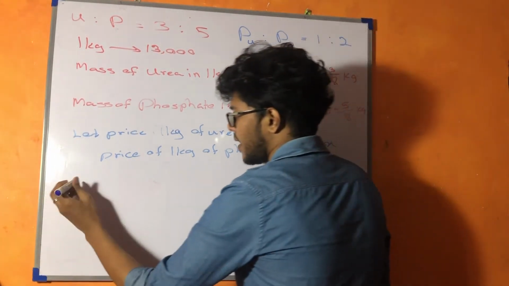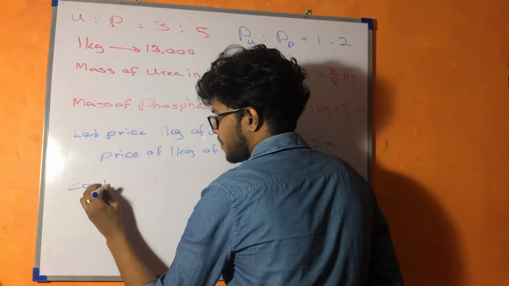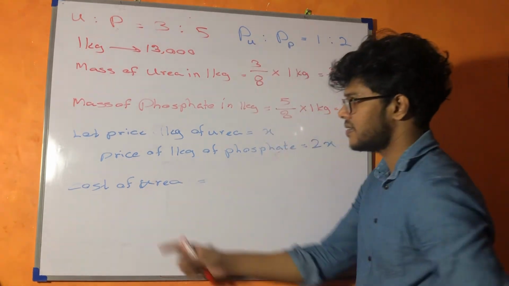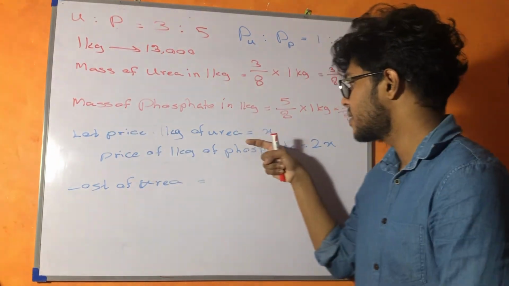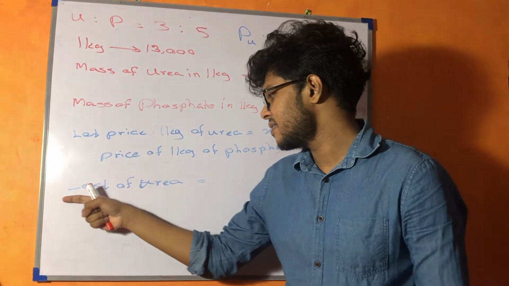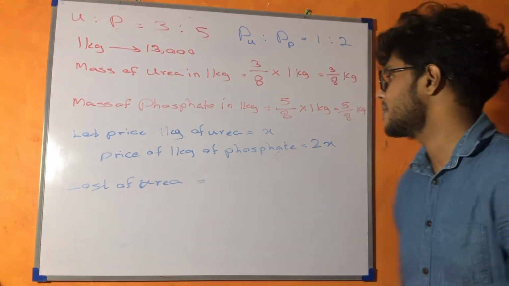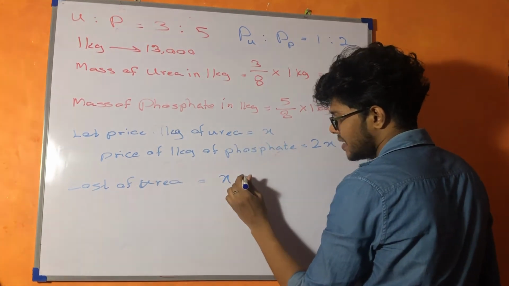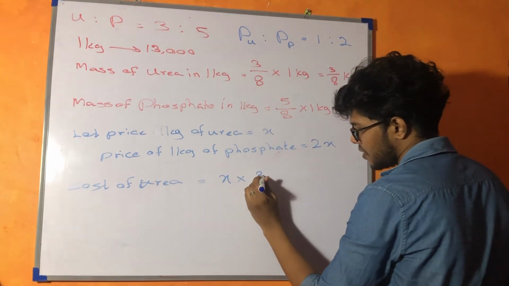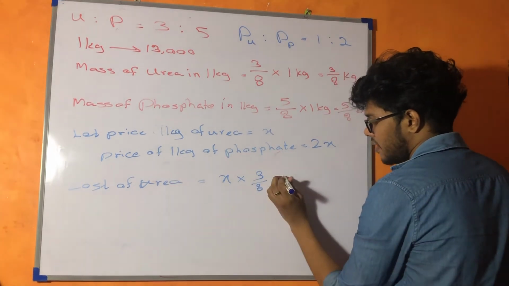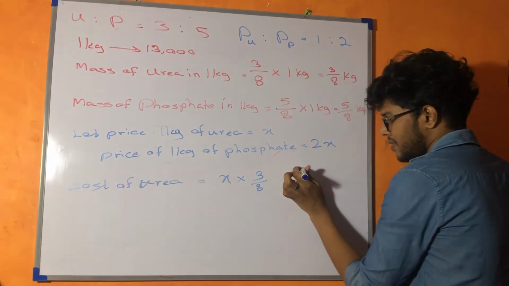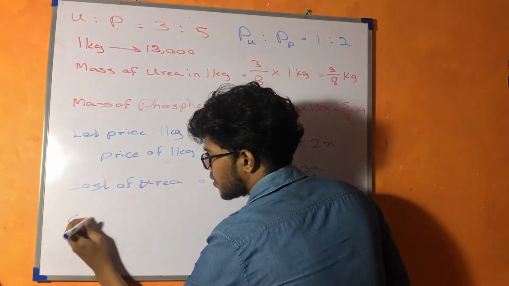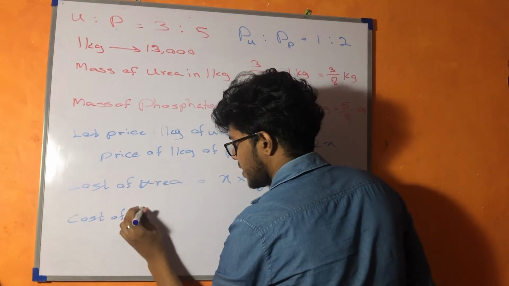So you can write cost of urea. I want you to see the difference in the sentences. This is price, but this is the cost, how much he spent to buy. So the price of 1 kilogram of urea is x, and he is going to buy 3/8 kilograms. So I will write 3/8. So I will get the cost of urea is 3x/8, right?